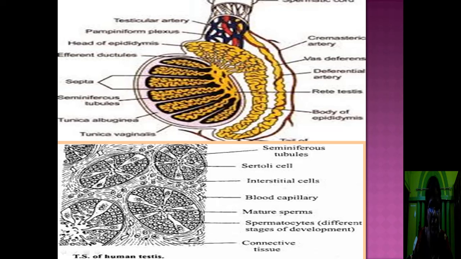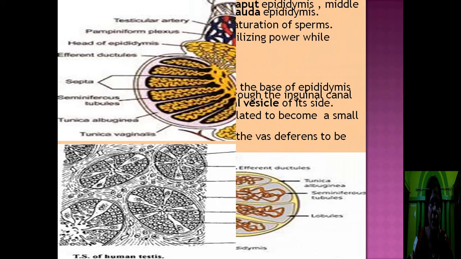Spermatogenesis consists of 2 stages. The first stage is known as the formation of spermatids. The second stage is known as spermiogenesis. By the process of mitosis and meiosis, the spermatids are produced. The spermatids are converted into sperms by the process of spermiogenesis. They are stored in the middle part of the seminiferous tubule. This is the transverse section of the human testis.